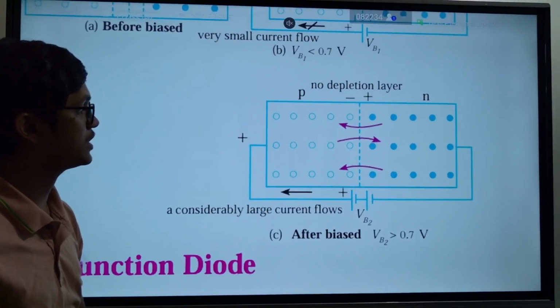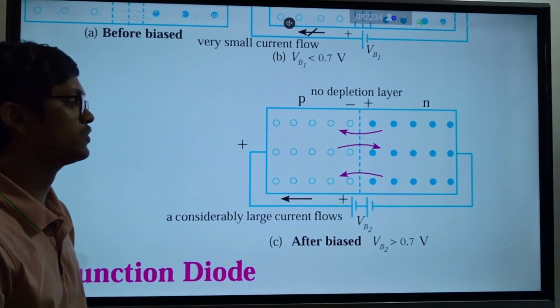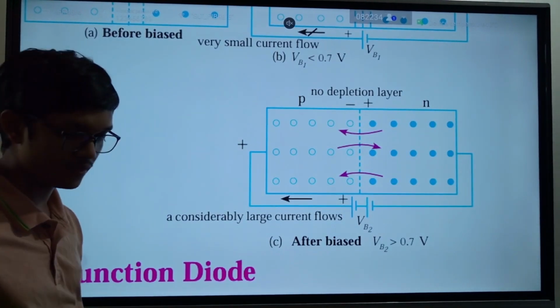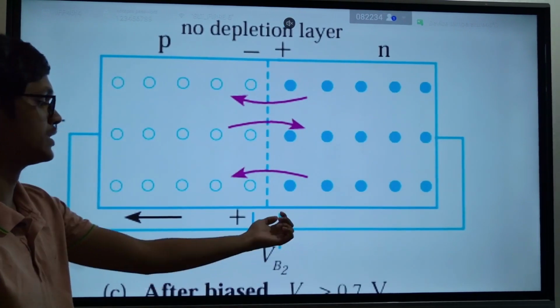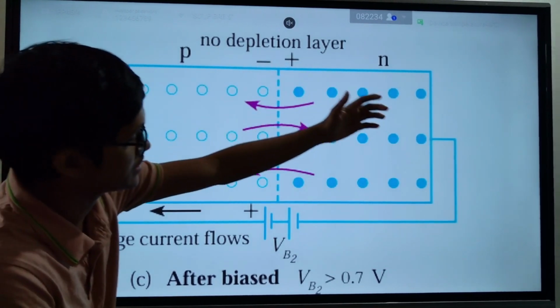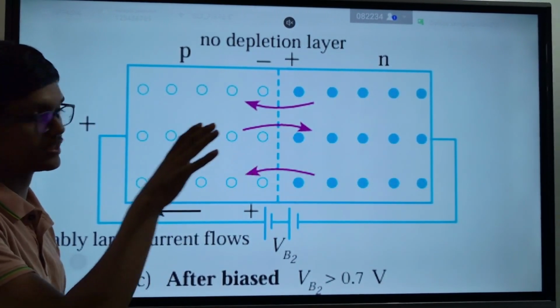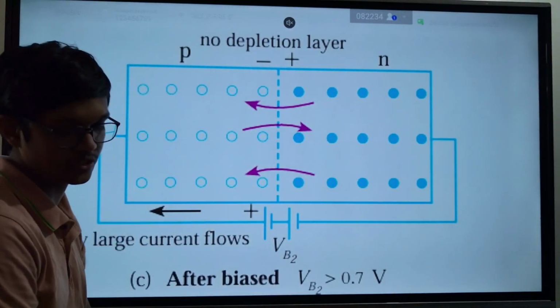Clear? There's no depletion region. This we call forward biasing. For that, you have to connect the battery in the correct direction. P side should be positive, N side should be negative. Then only electrons and holes can go through this depletion region.